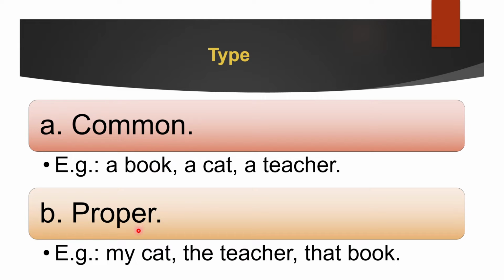Proper means you're specifying it. When I tell a boy, it's generic. But when I tell the boy, then I'm specifying one person, right? The boy means I'm talking about a specific boy. So like my cat, I'm talking about a specific cat. The teacher, I'm talking about a specific teacher. That book, I'm not talking about any book in the world. I'm talking about one specific book. So that's what common and proper means. Proper means specific things, and common is generic.